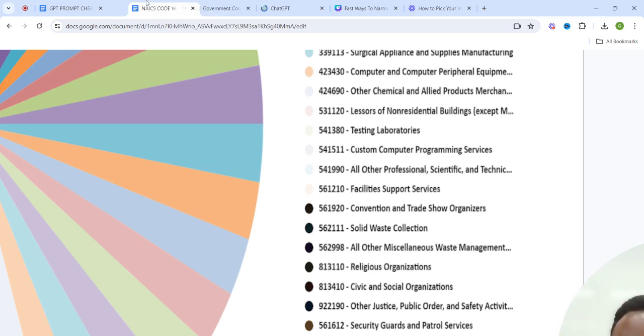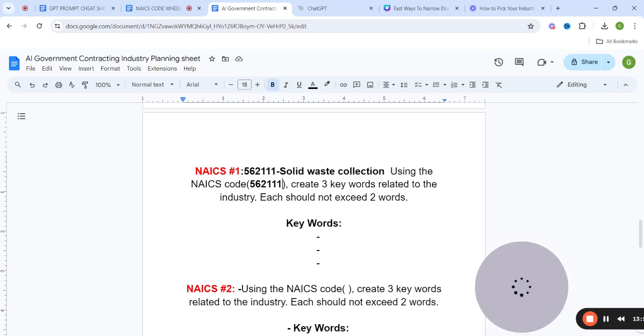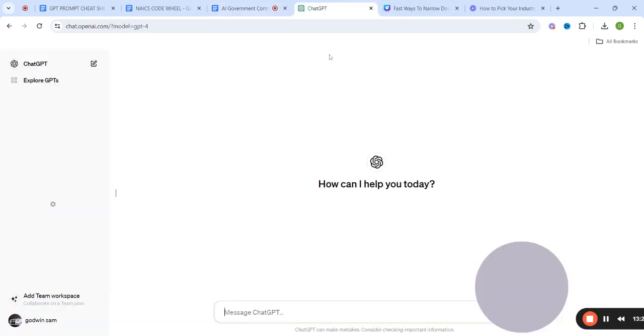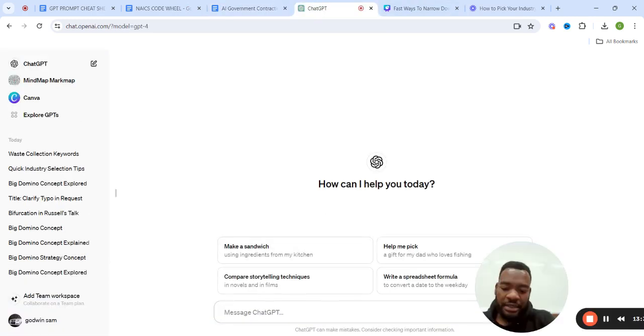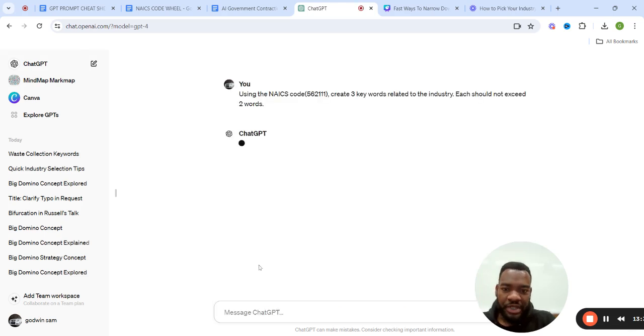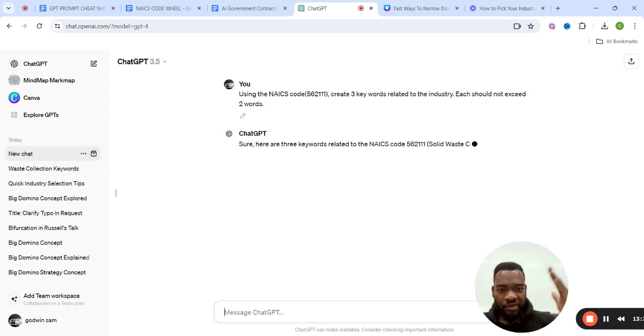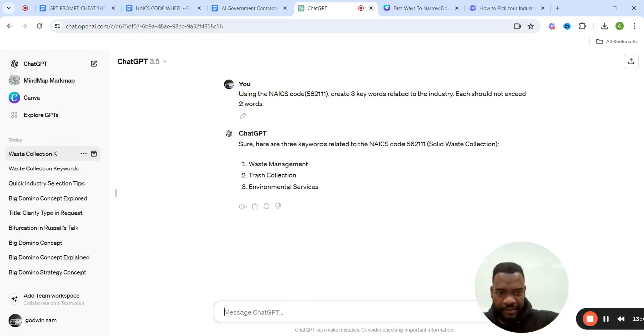Let me just move this closer. Fantastic. We're just going to copy this part, Control C, and then we're going to throw it into ChatGPT. What this prompt reads is, using the NAICS code 562111, create 3 keywords related to the industry. Each should not exceed 2 words. So we have waste management, trash collection.